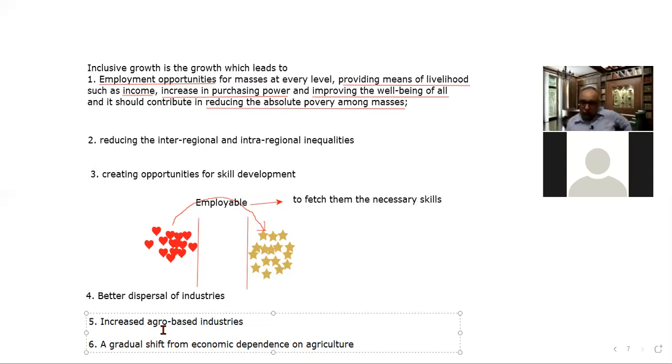So those areas would remain excluded. That particular population would remain excluded from growth, right? So that is also one fundamental necessity.